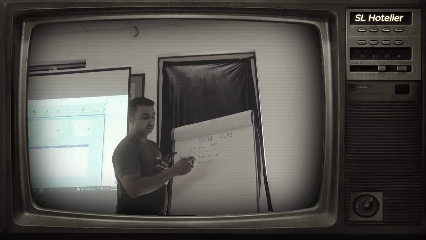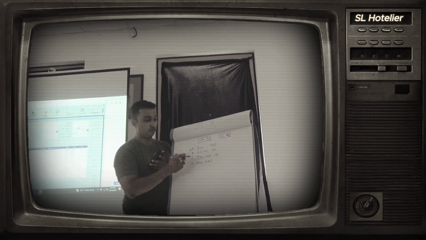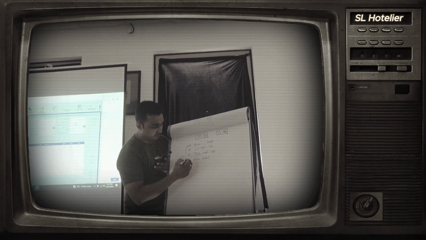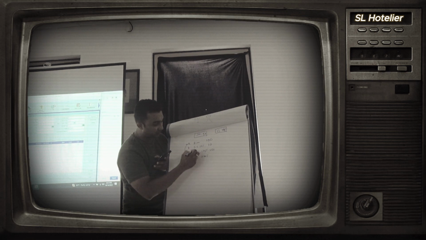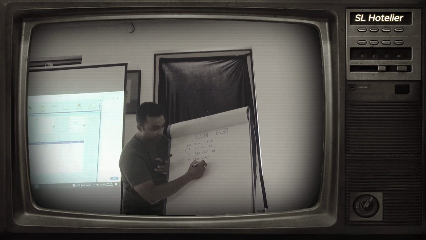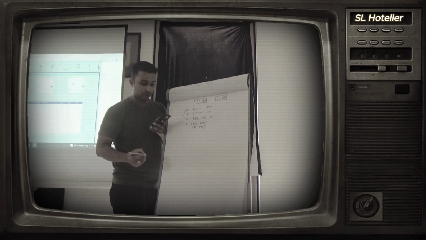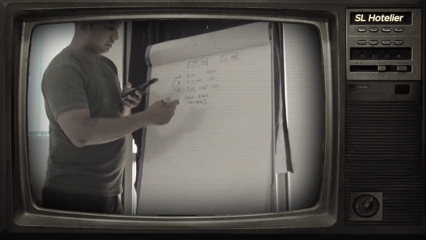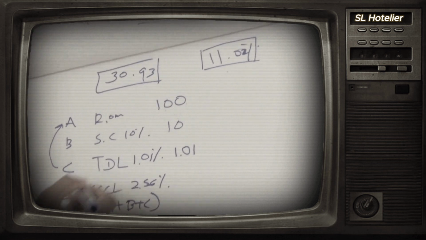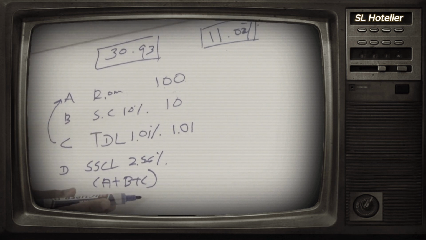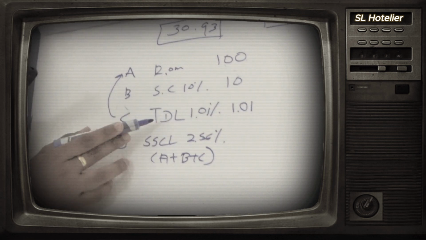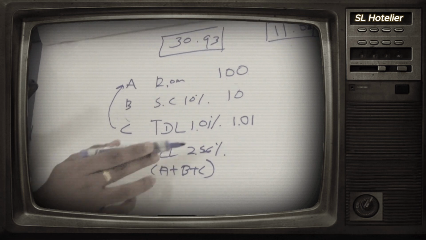These are called tax on tax. On top of these taxes, this is a combination of all these three, so you will have to take 2.56 from ABC. If you want, you can write it down and calculate it. From these three, 2.56%. These are called tax on tax, because on this tax there's another tax. The other taxes I took only from room revenue, but this one is different. This is a tax on tax.